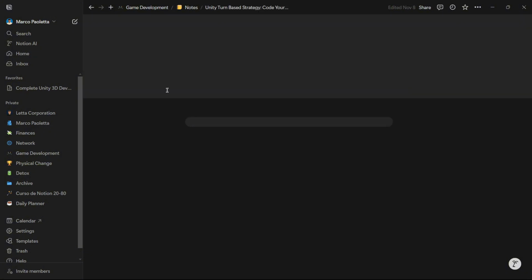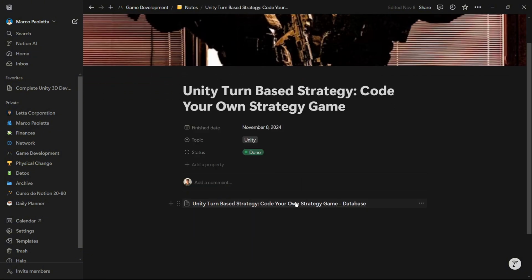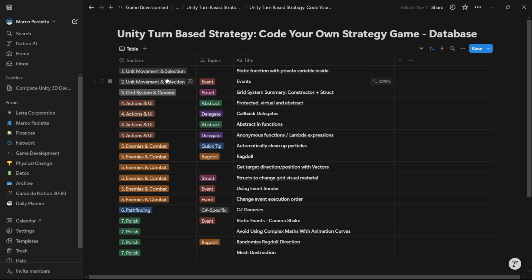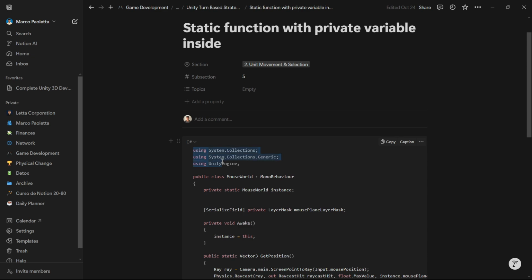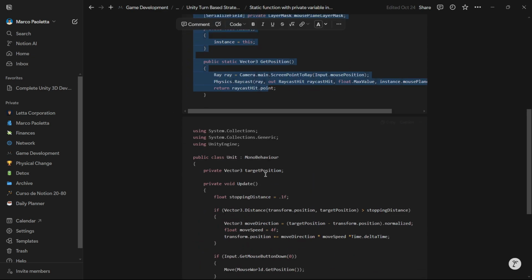This is quite interesting because inside of here I have a database with the section of the course, the topic covered on that specific lesson, the title of the lesson, or the topic that I wanted to note down. I also have the subsection, because this is section unit, movement and selection, and this is subsection 5. I have a code that I can copy and paste and save over here.